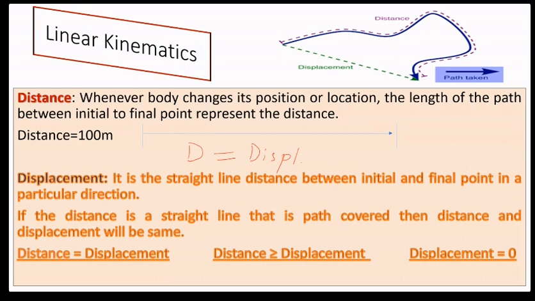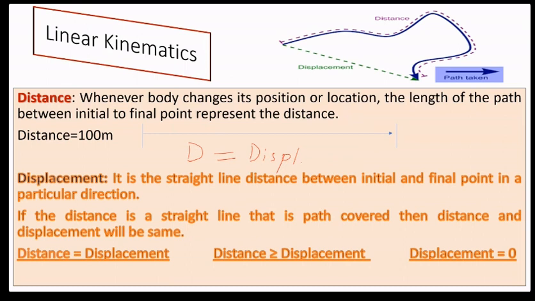Why? Because the length of the path is also 100 meter and the initial to final point is also 100 meter. So if the distance is a straight line, then the distance is equal to displacement.